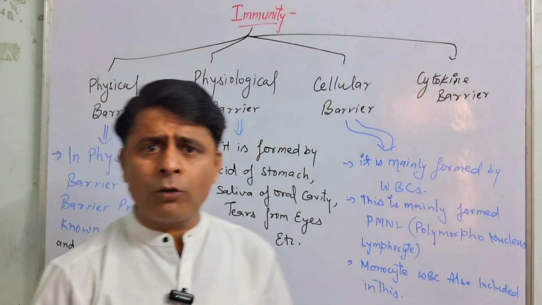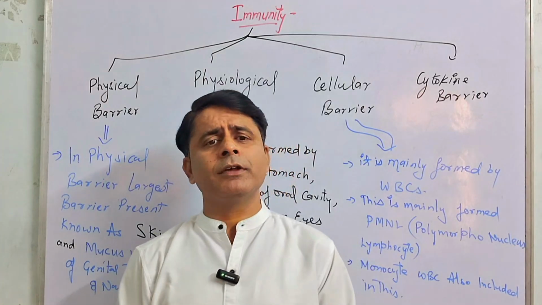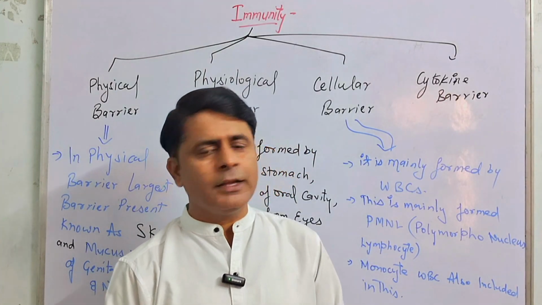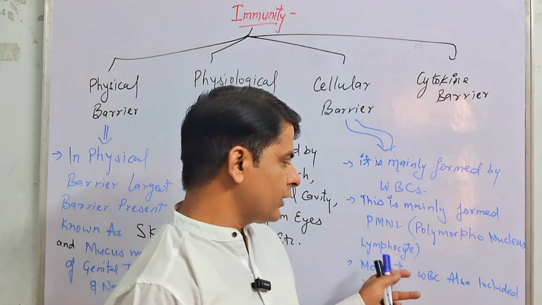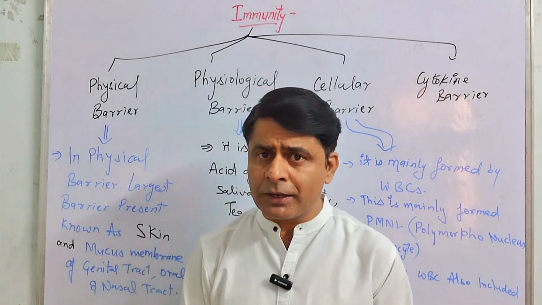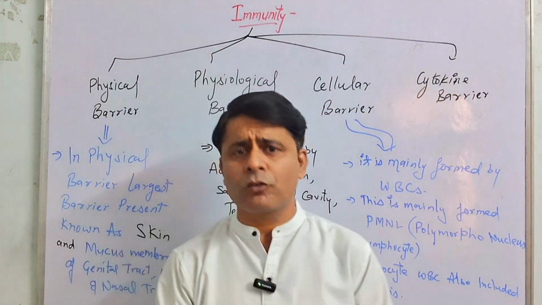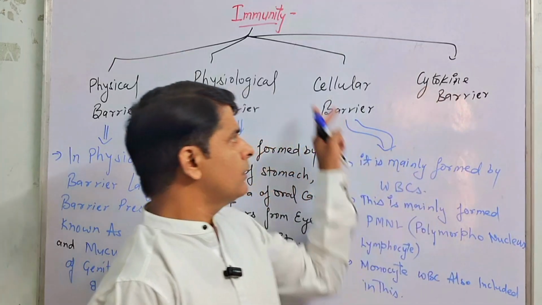Each WBC has a particular morphological nucleus. Neutrophils and monocytes both are phagocytic in nature and are present in the cellular barrier.